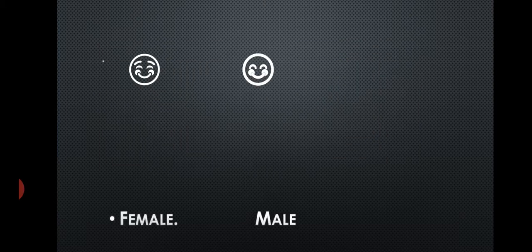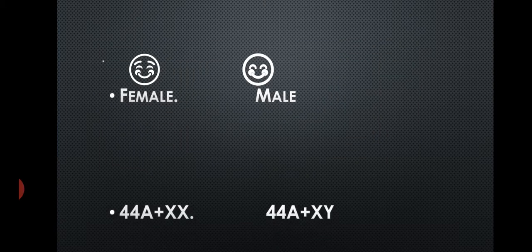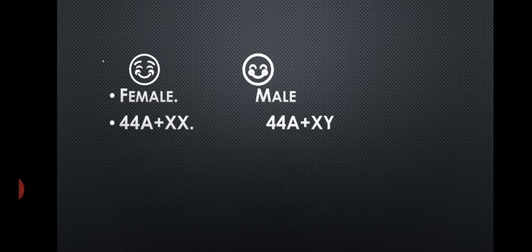Suppose, to identify which one is responsible for sex determination, a female marries a male. Then what happens here? Both contain 44 autosomes.